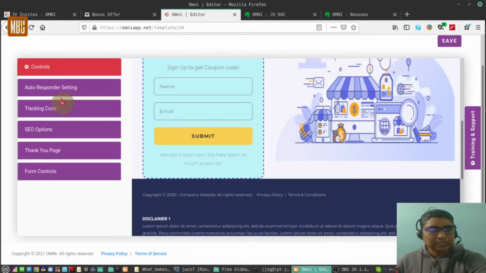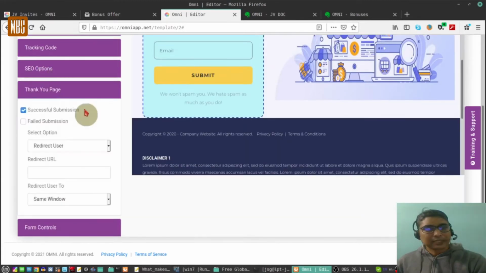You have the SEO options. You have the page title, the metadata descriptions, and the metadata keywords. The thank you page. Now there are two options in the thank you page. One is a successful submission, and the second one is the failed submission.